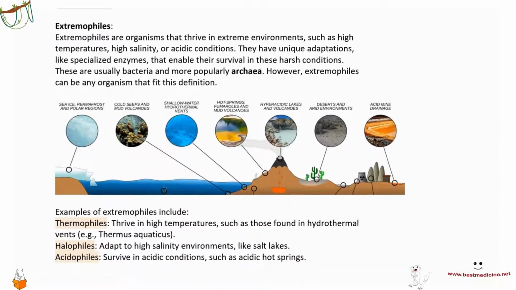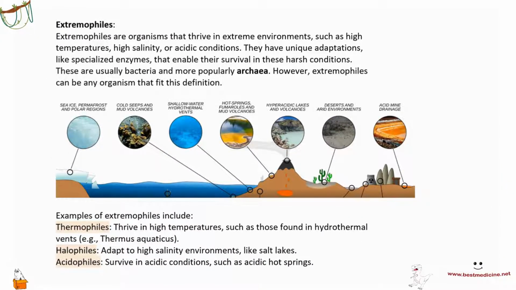So what are extremophiles? Extremophiles are organisms that thrive in extreme environments, such as high temperatures, high salinity, acidic conditions, etc. They have these unique adaptations like specialized enzymes that work at very high temperatures, for example, or very low pHs, that enable their survival in these harsh conditions. In industry, we actually use some of these enzymes that come from these bacteria that live in very hot springs. Those bacteria have enzymes that do not denature at high temperatures. And we take those enzymes from those bacteria and use them in industry in case we need to work at high temperatures.